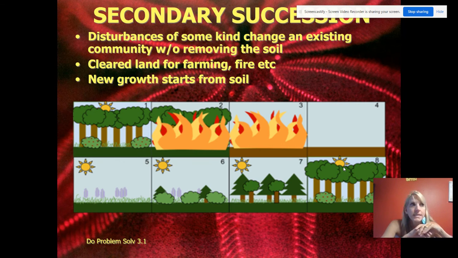So weeds can't just come and grow, because the soil needs to help to stabilize them so they can grow taller and things like that. Primary succession doesn't have soil. Secondary succession does. So like the cake mix, if I said, ready, set, go, and you and your buddy Susie, one of you got to make it. Susie got to make it from a cake mix, and you had to make it from scratch. Susie would get hers in the oven faster. She has to add 3 things: 2 eggs, 1/3 cup of oil, and some water. Stir. You have to get everything out, measure it, and all that stuff. So primary succession takes a lot more time because there's no soil. In secondary succession, there is soil.